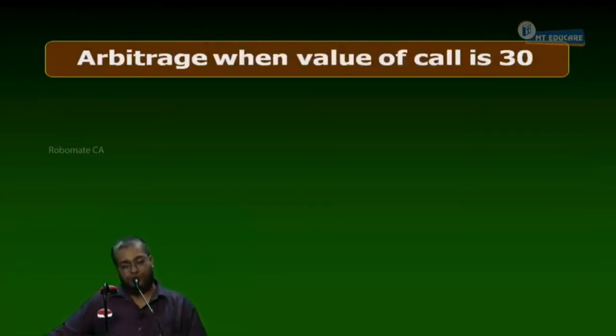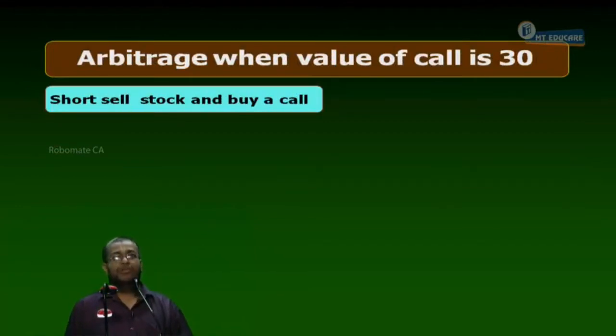Now, step 3. Give the heading: Arbitrage profit. Underline that one by one. Short sell stock and buy a call.